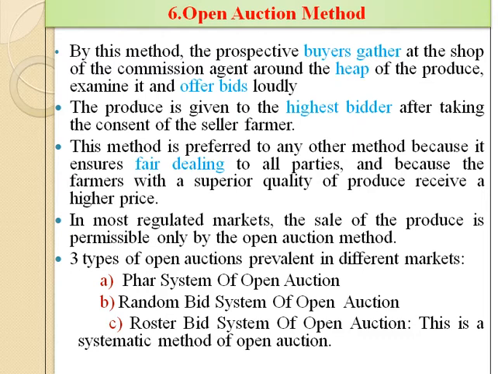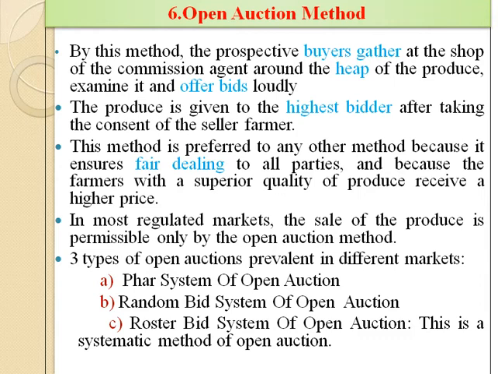This method is preferred to any other method because it ensures fair dealing to all parties and because the farmers with superior quality of produce receive a higher price. In most regulated markets, the sale of the produce is permissible only by the open auction method. Normally in regulated markets we can see the open auction method for onion or other agricultural commodities.